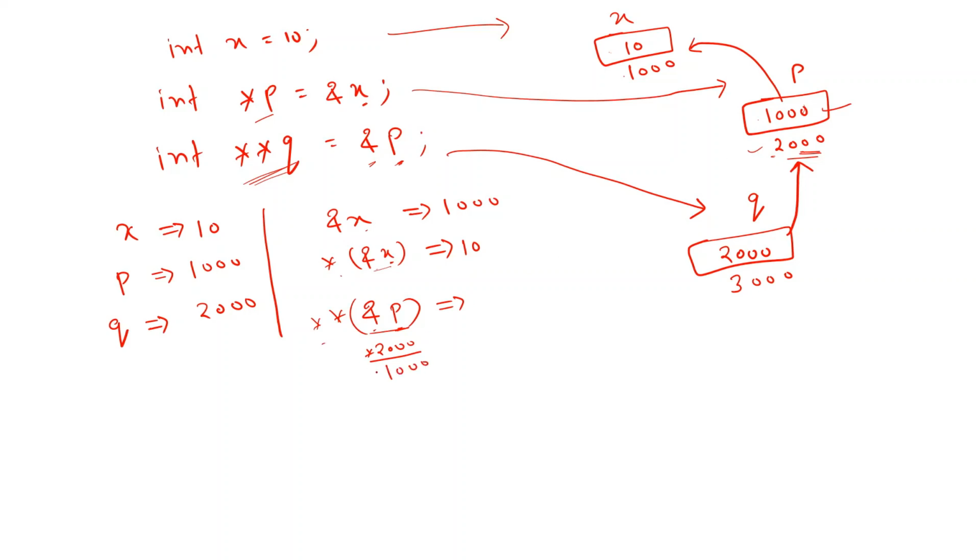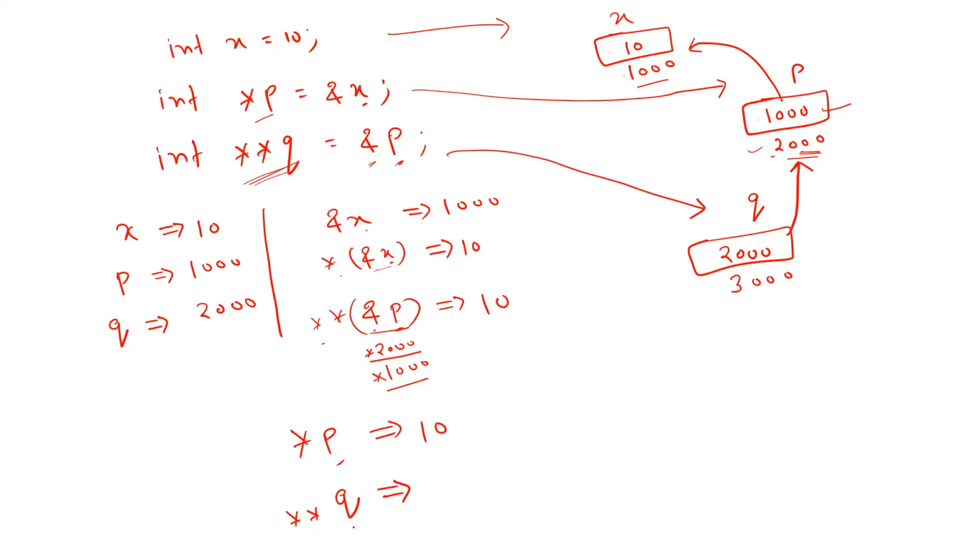And again this star is remaining. So put this star. So the value at 1000. Now the address is this 1000 and the value is what? 10. So this will again give me 10. Okay, similarly if I say star p, what will be the answer? P is what? P is 1000. See here, the content of p is 1000 and star is the value at p. So the value at 1000. What is the value at 1000? It is 10 only.